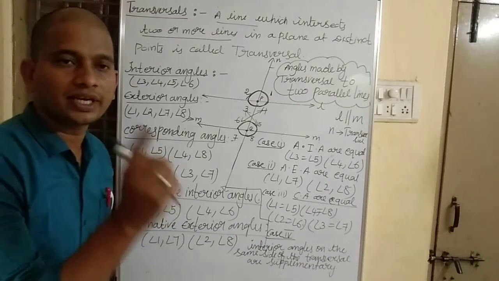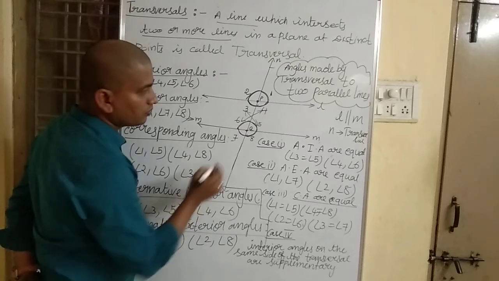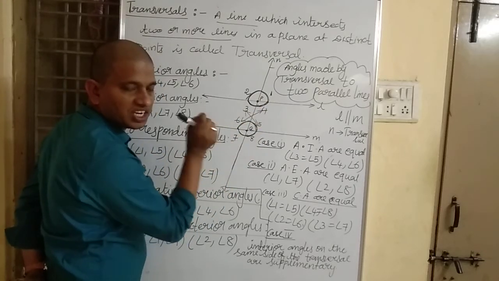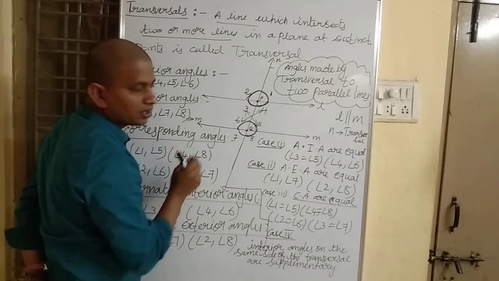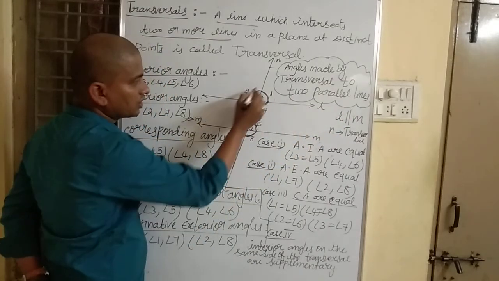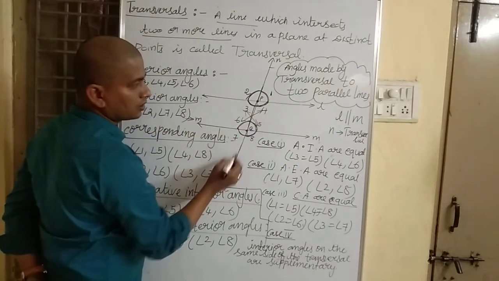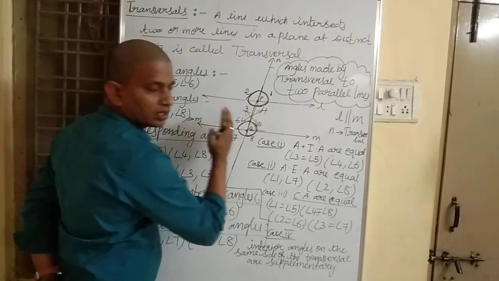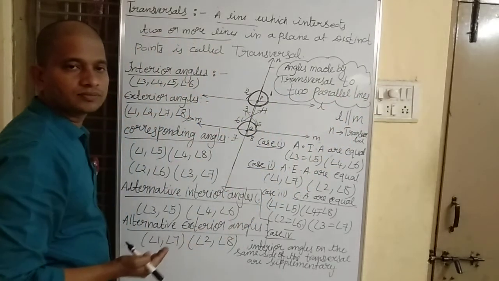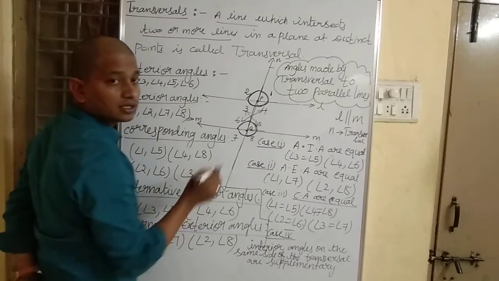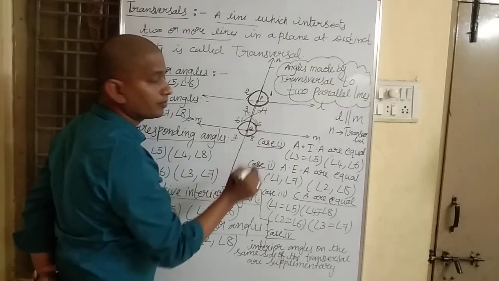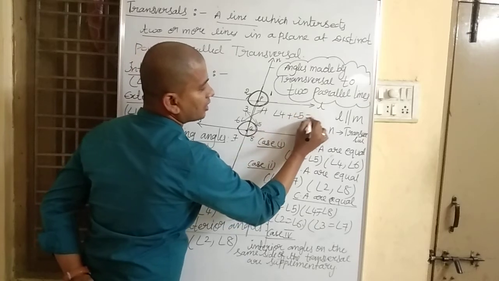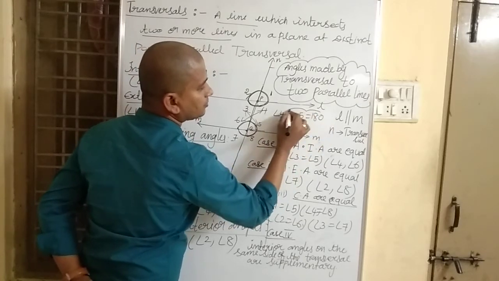Listen carefully. If you observe here, angle 4 and angle 5 are interior angles. They are on the same side of the transversal. This is our transversal. These angles are supplementary to each other. I mean, angle 4 plus angle 5 is equal to 180 degrees.